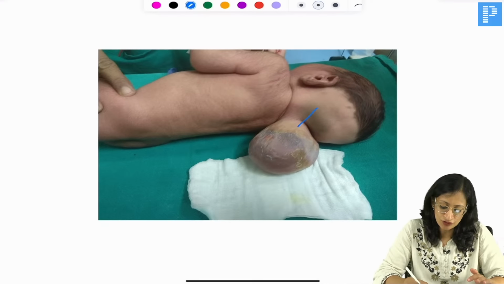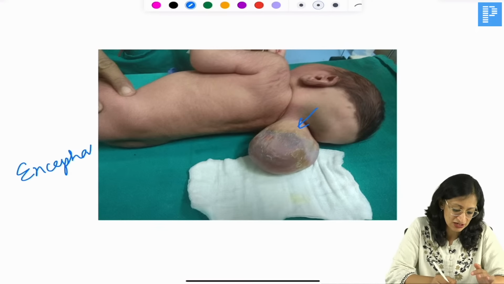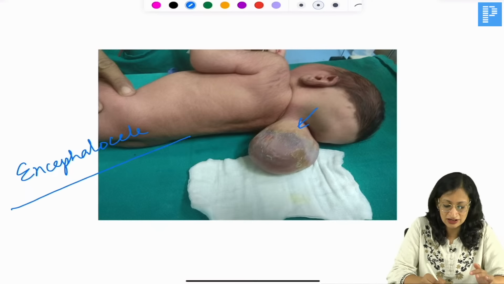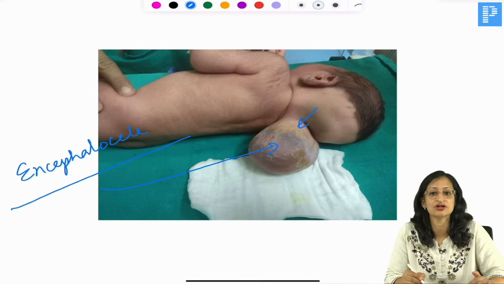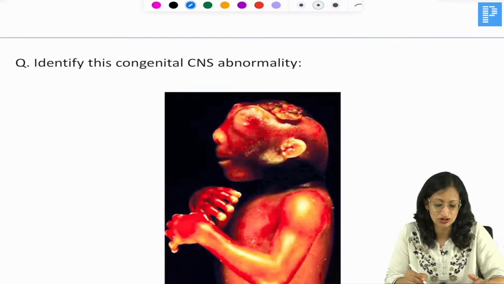Now if it comes out from the cranial bone, then it becomes an encephalocele. So this is an occipital encephalocele. It is a sac of meninges with some neural component coming from the lower part of the skull. It is called an encephalocele, which can be a potential question.